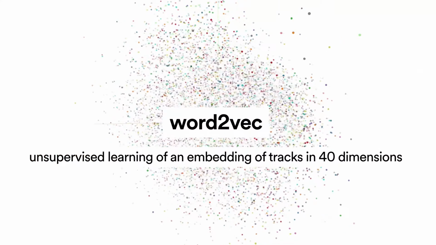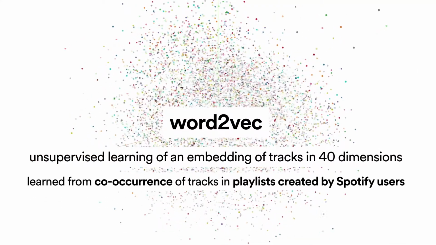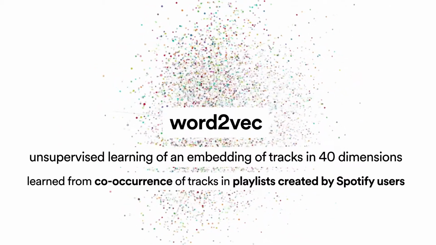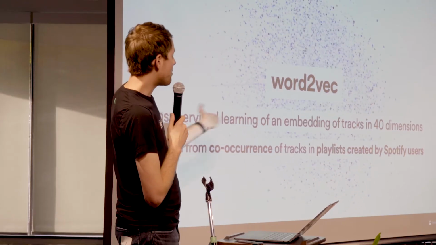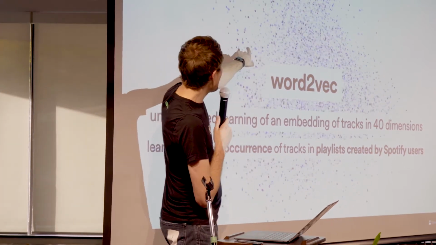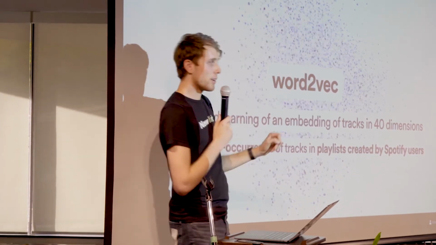Instead of using words and instead of using sentences, what we do is we take playlists made by people on Spotify and we put them into Word2Vec. So each playlist has tracks on it and each sentence has words in it. So we just kind of map one to the other and we end up with an embedding of each of these tracks in 40 dimensions. So one of these is going to be a track and the other one next to it is going to be a track that's very similar to it and so on. So we learn by the wisdom of the crowd what's similar to what else.